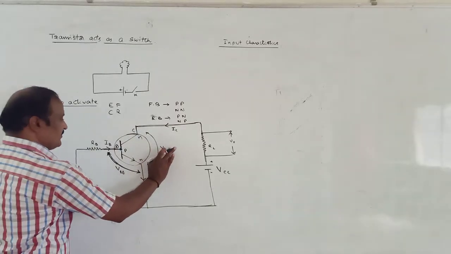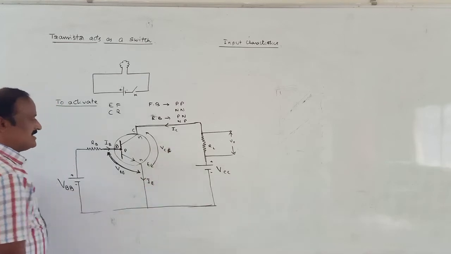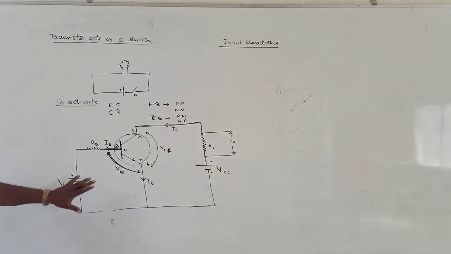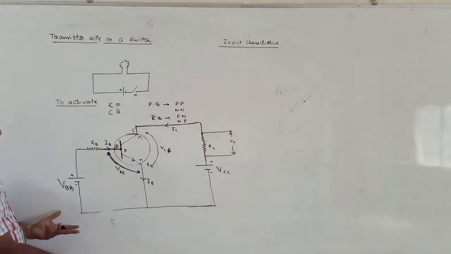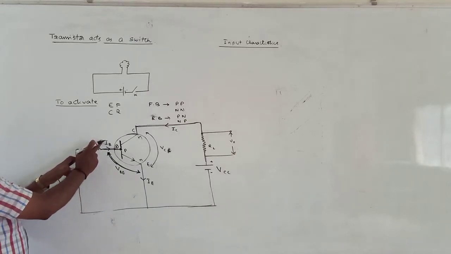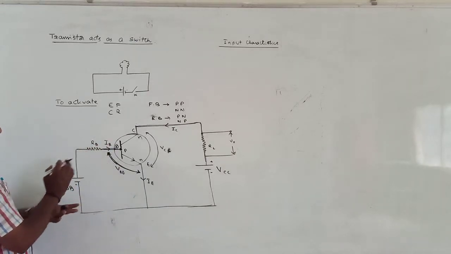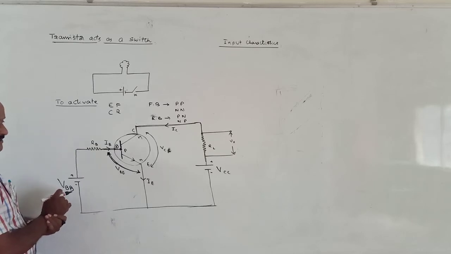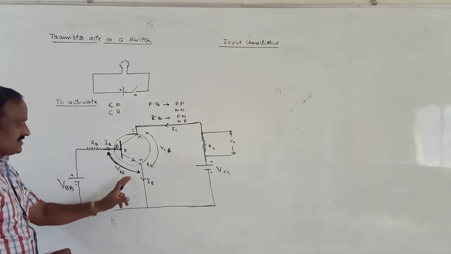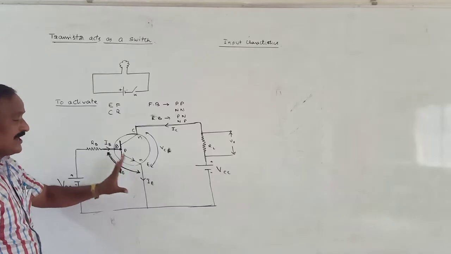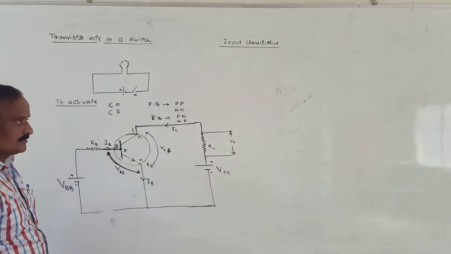VCE is the voltage across collector and emitter. Suppose here we see how the input current IB changes with VBE. Input means it is the emitter base diode, the emitter diode.